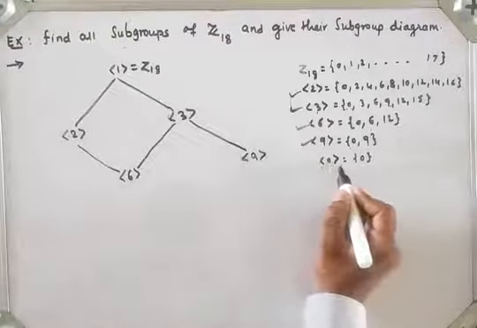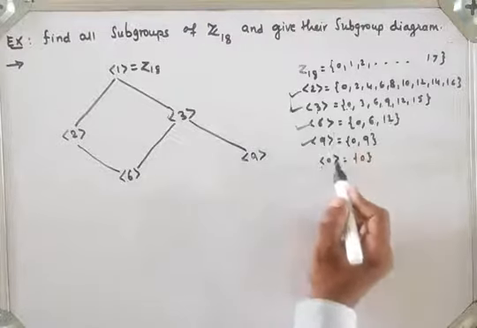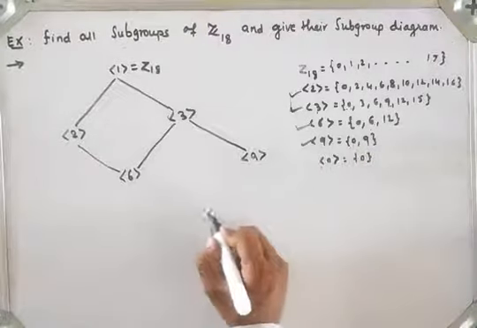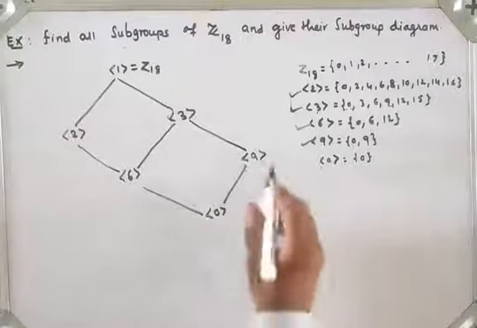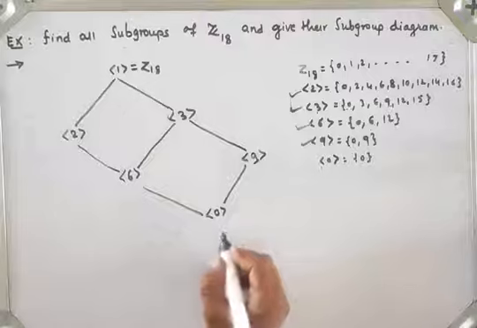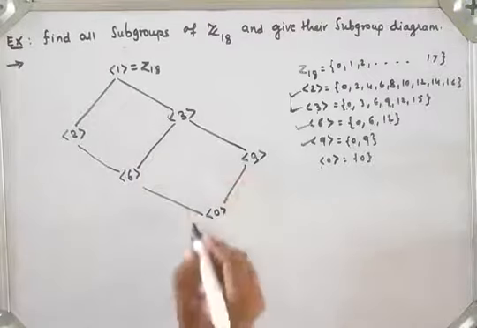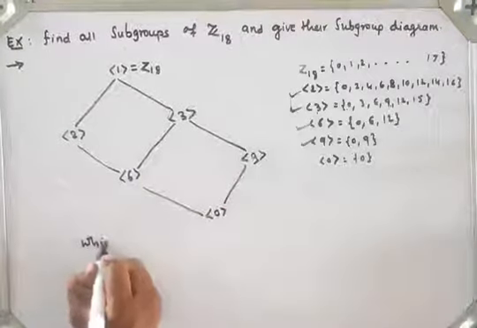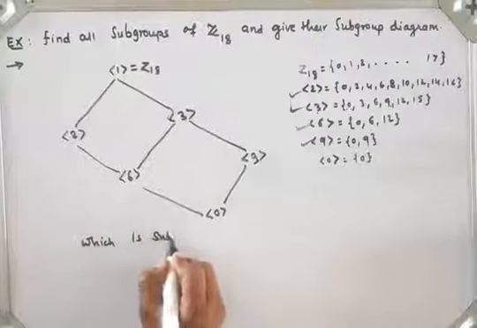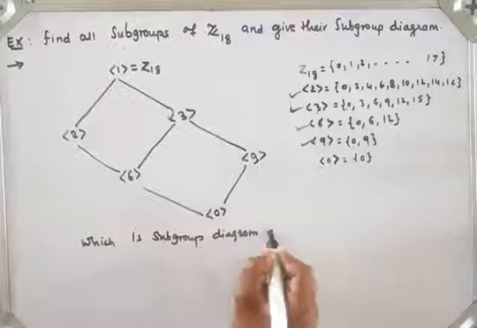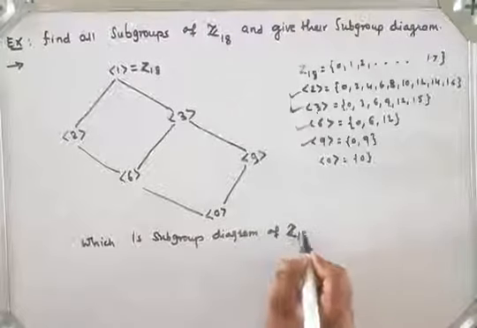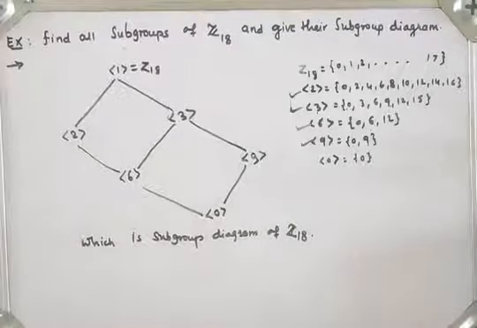So 0 belongs to generator 6 and also belongs to generator 9, so I will take generator 0, which is a subset of generator 6 and of generator 9. So this is the subgroup diagram of Z18. Now in the next lecture we will see another example for your better understanding. Thank you.